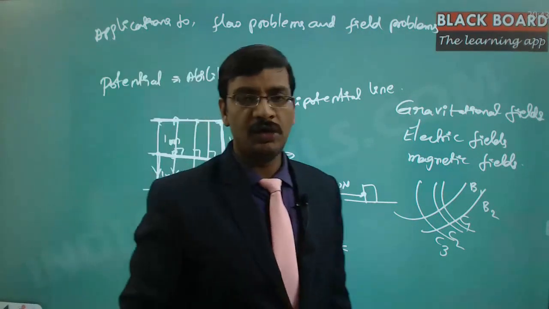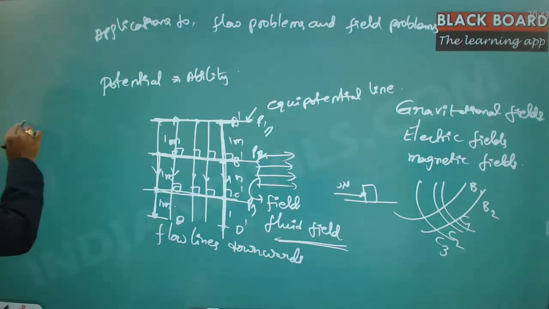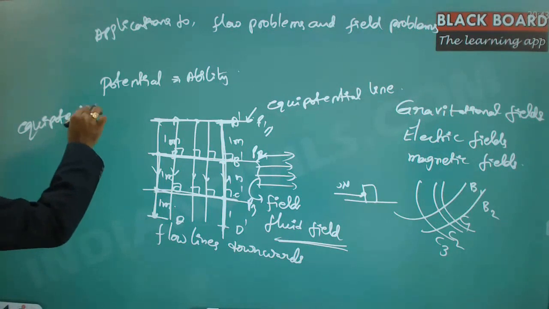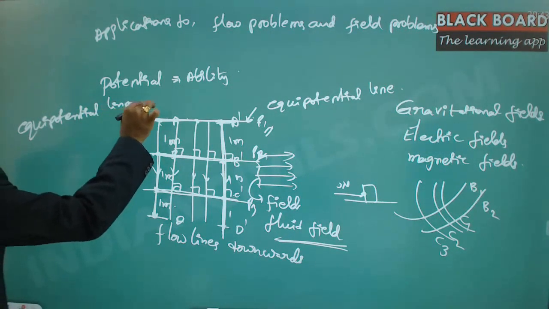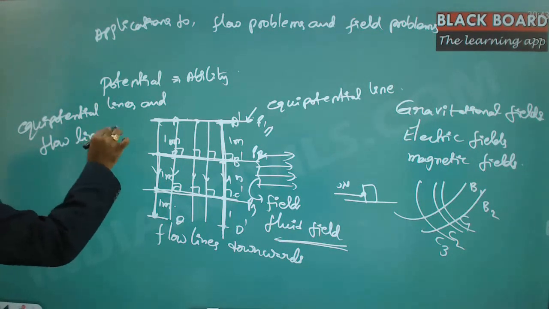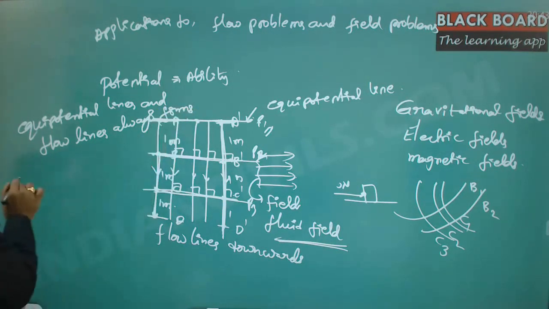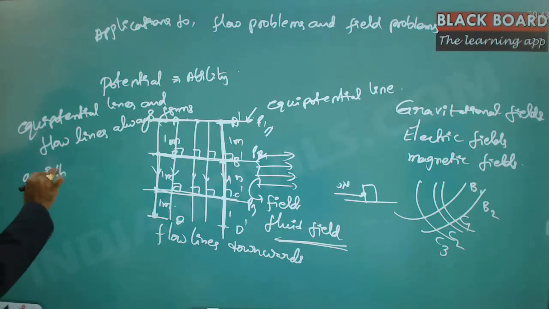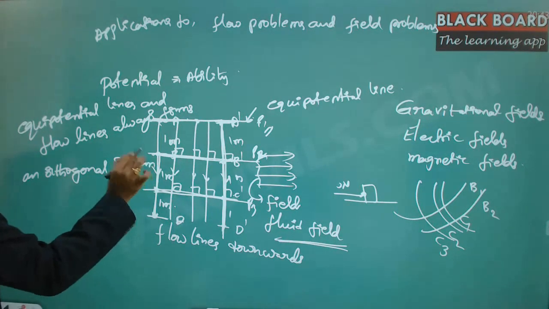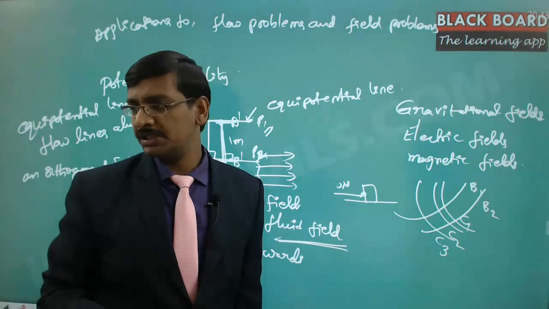Equipotential lines and the flow lines always form an orthogonal system. So this is very important to understand. Equipotential lines and flow lines always form an orthogonal system. And we just noted that with the help of the Cauchy-Riemann equations.